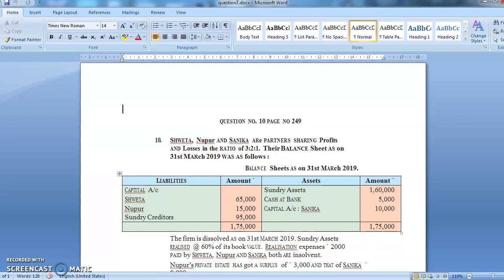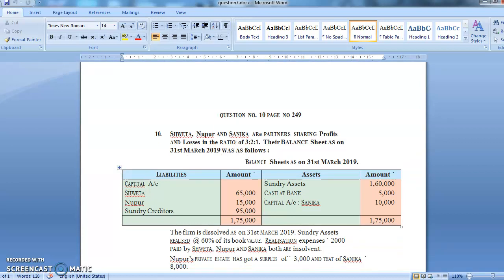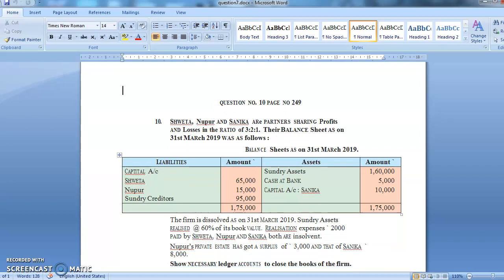Realization expenses amounted to rupees 2,000, paid by Shweta. Nupur and Sanika both are insolvent. Nupur's estate has got a surplus of rupees 3,000 and Sanika's estate has got 8,000.